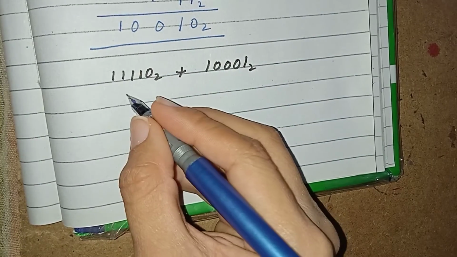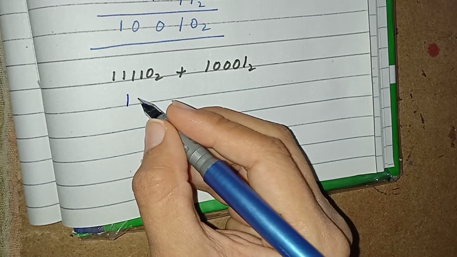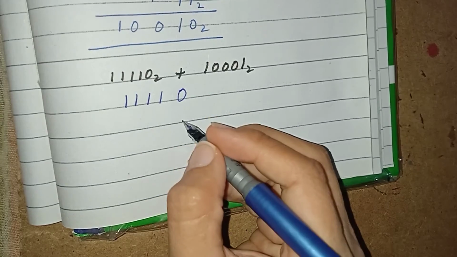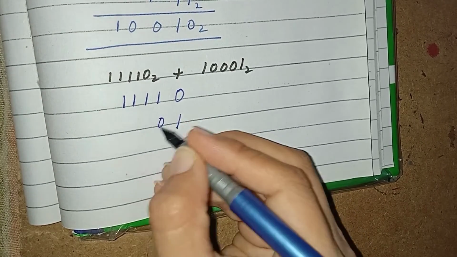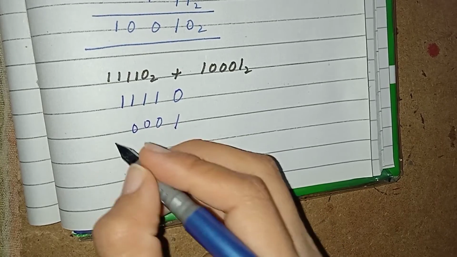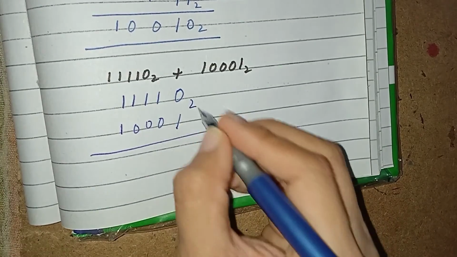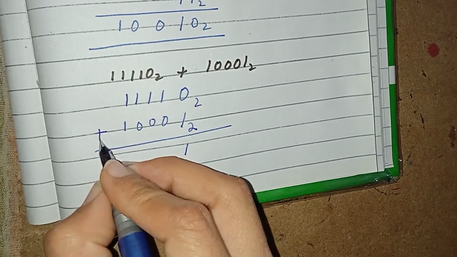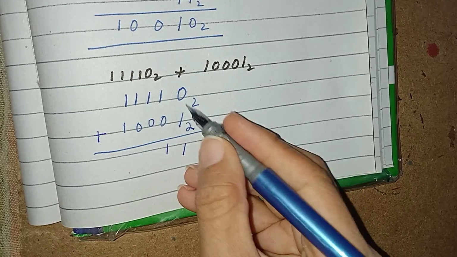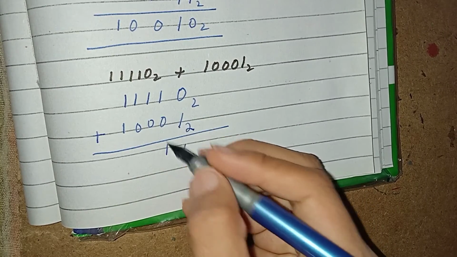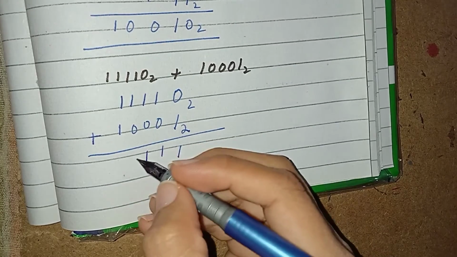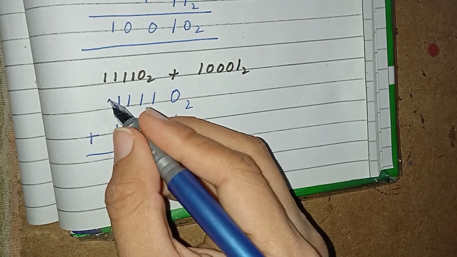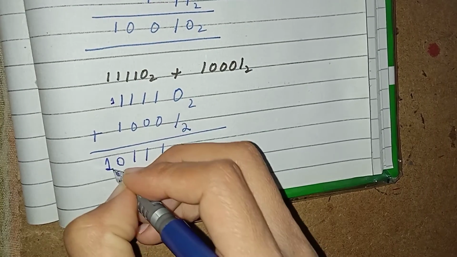Let's again have this example. We have to add 11110 and 10001. Both the numbers are in the binary number system. 1 plus 1 is 1, then 1 plus 0 is 1, 1 plus 0 is 1, 1 plus 0 is 1, but 1 plus 1 is 0 and 1 will be the carry, which will be here.